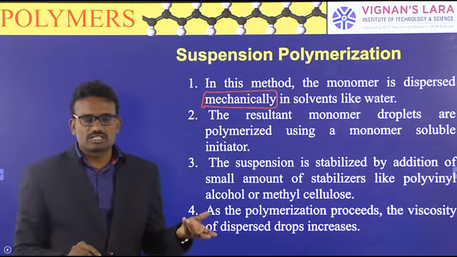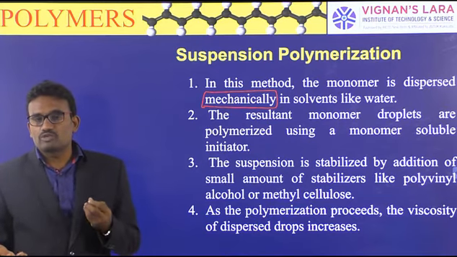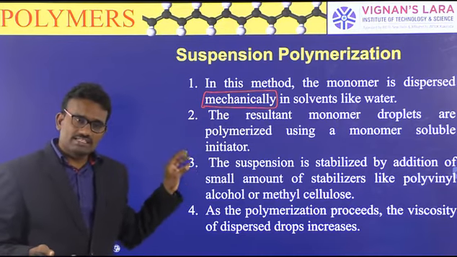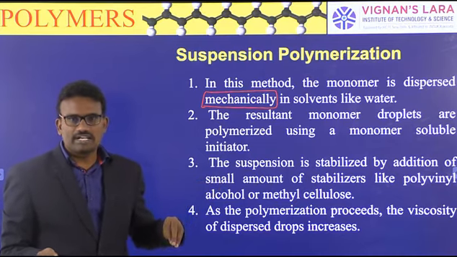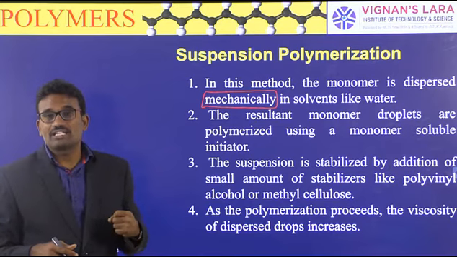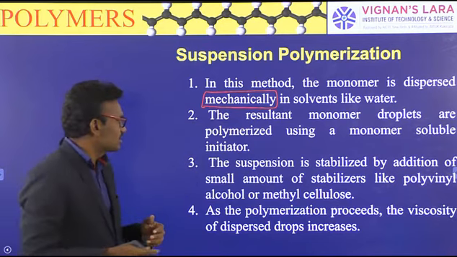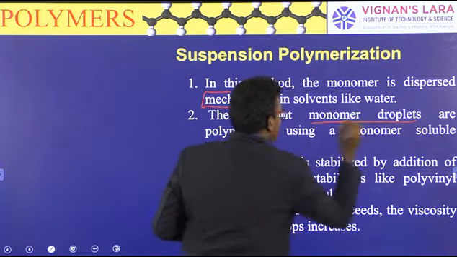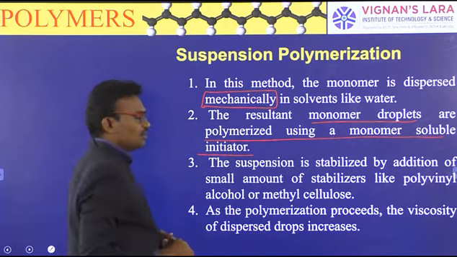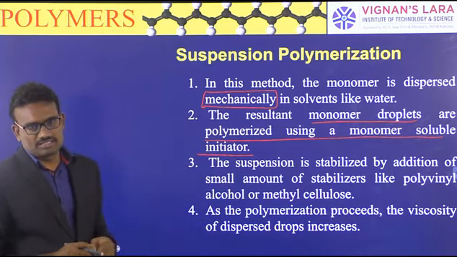Emulsion is a chemical process. A number of monomers are combined or emulsified by use of stabilizers or emulsifying compounds. Here the monomers are suspended and combined to form polymer by use of a mechanical process. We cannot use chemicals, only mechanical agitators. The resulting monomer droplets are polymerized using a monomer soluble initiator. In this method also an initiator is used, where the initiator is free radicals.